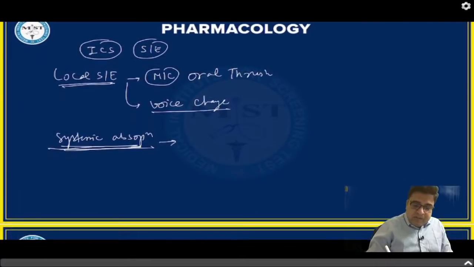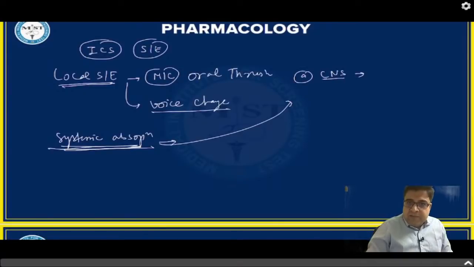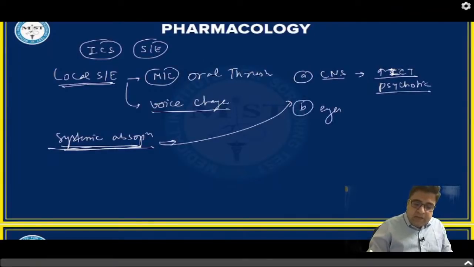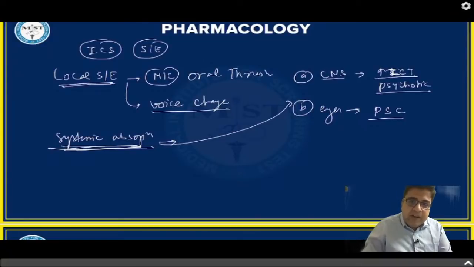If we talk about systemic side effects of steroids, in the central nervous system, these steroids can result in raised ICT and can result in psychotic symptoms. Number two, in eyes, steroids can cause early maturation of lens. So it can result in posterior subcapsular cataract.